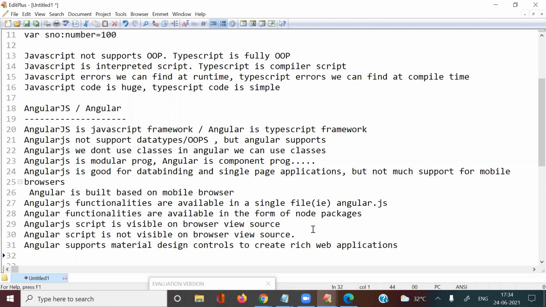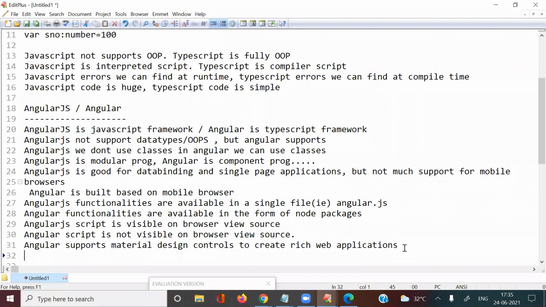Actually, in Bootstrap, material design controls are available, like Bootstrap text box, Bootstrap button, material design text box, material design button. But Angular is also providing those material design controls. These are very, very helpful for us to work with rich web applications, when we want to create rich web applications.